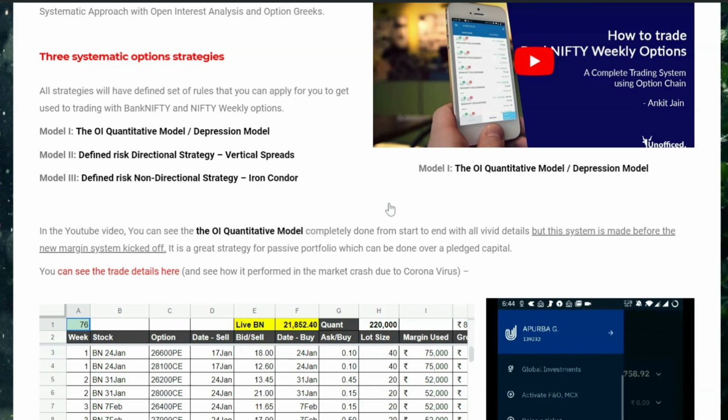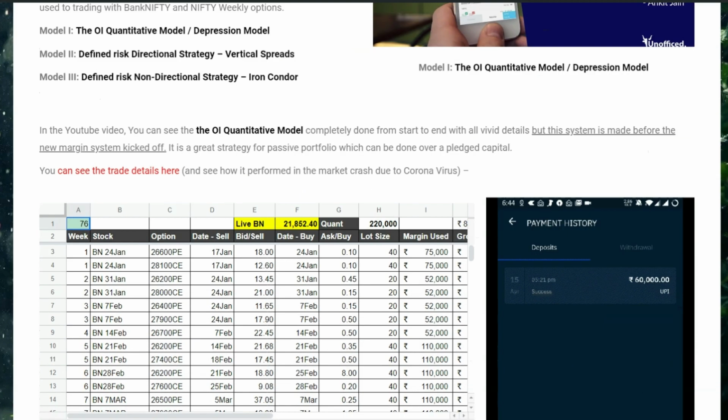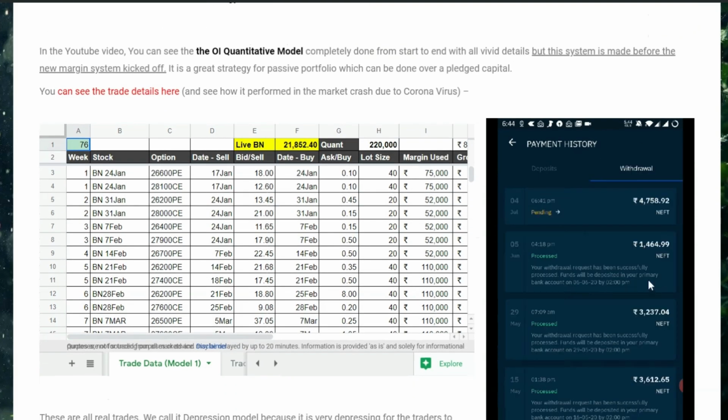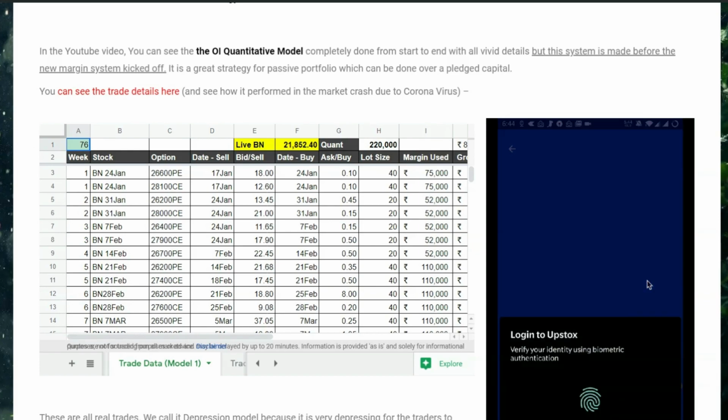And after the new margin systems came, we made one vertical spread strategy and one iron condor strategy. Here you can see that we deposited 60,000 and tested it and it went up very fine.